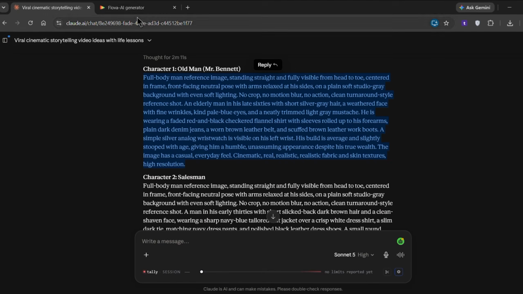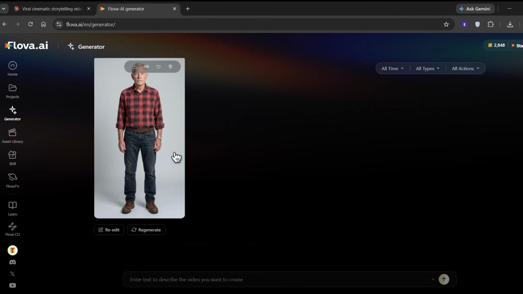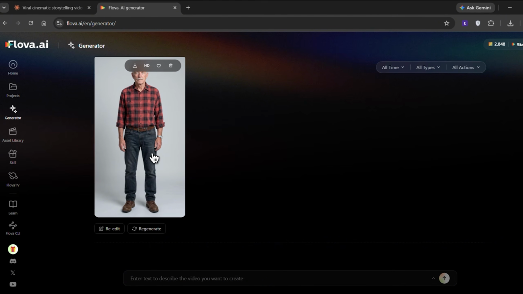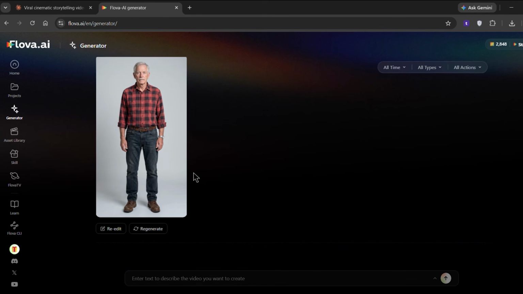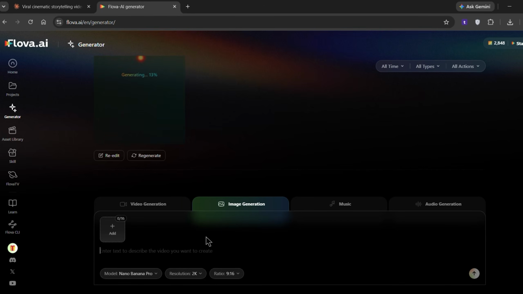Next, go back to Claude and copy the first master character prompt. And I mean seriously, just look at how realistic this character turned out. Now all you have to do is repeat this exact process for every character Claude gave you, until every single one is locked in and ready to go. The next step is generating cinematic scenes. And this is where things get really interesting.